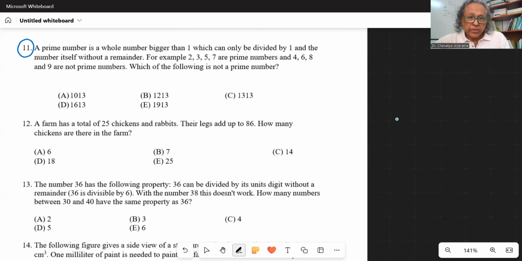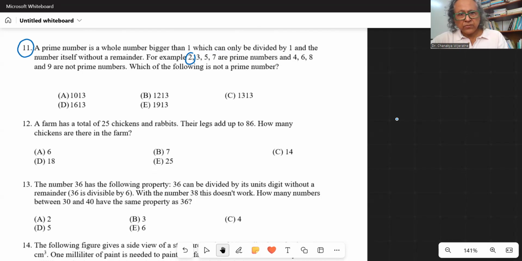So 1 is not a prime number because 1 has only one factor. And all the other numbers also have 1 as a factor, but some have actually 2, some have 3. So those numbers which have only 2 distinct factors are called prime numbers. For example, 2: 1 and the number itself.